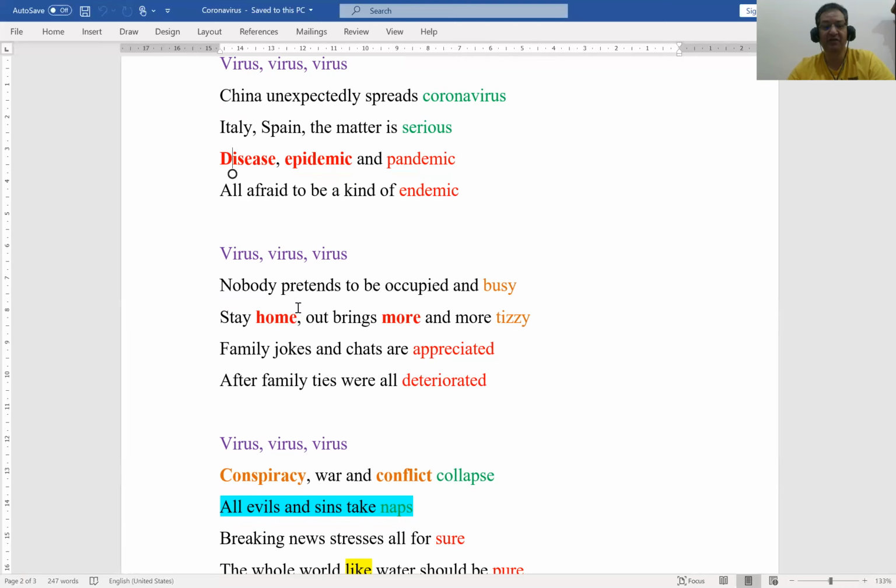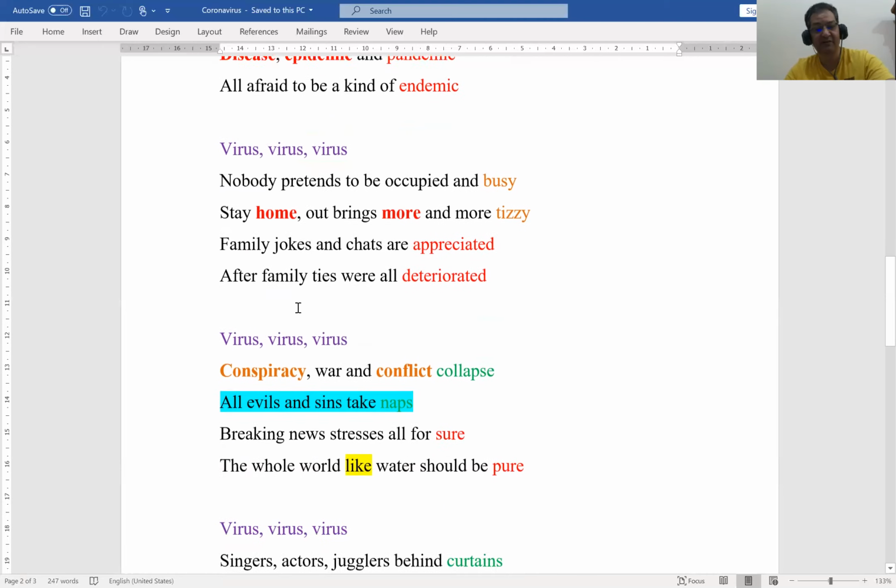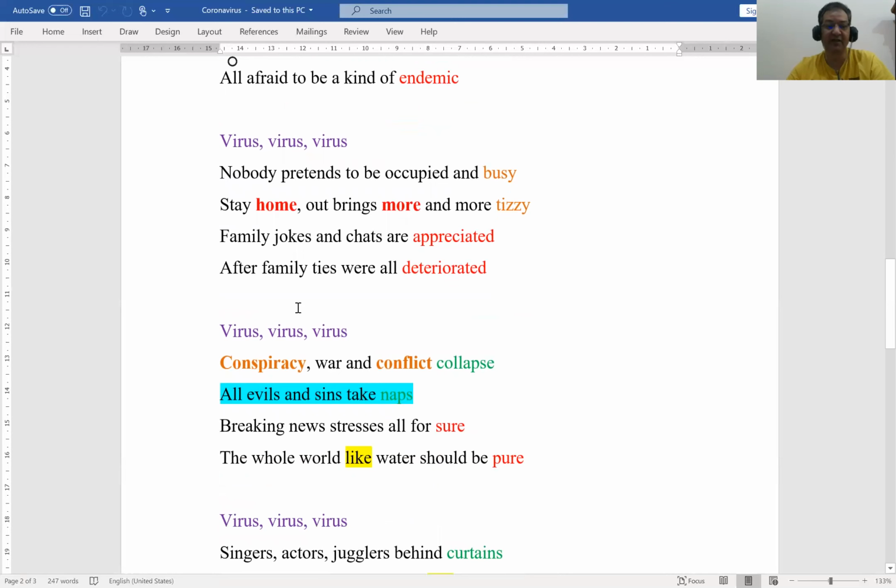Family jokes and chats are appreciated after family ties were all deteriorated. Virus, virus, virus. Conspiracy, war, and conflict collapse. All evils and sins take naps. Breaking news stresses all for sure. The whole world like water should be pure.